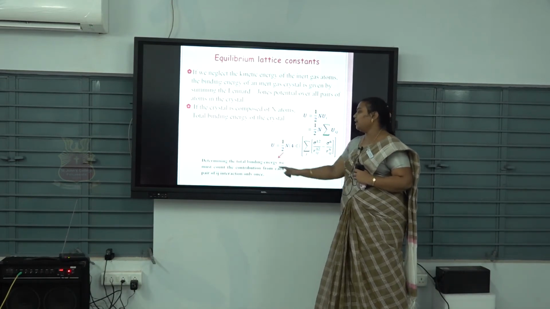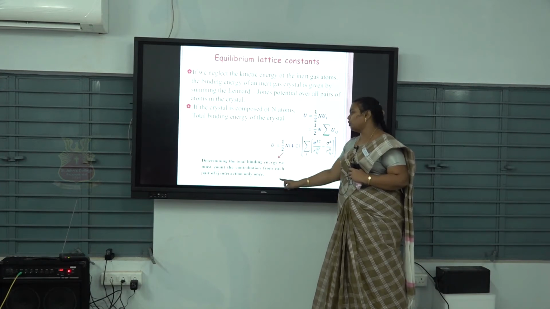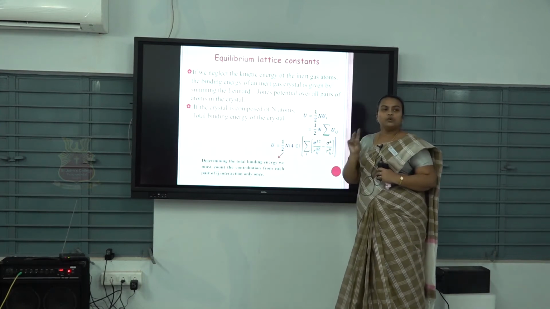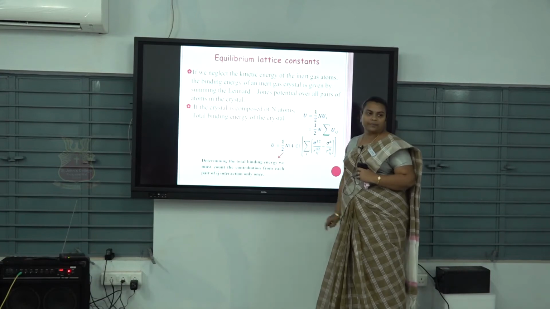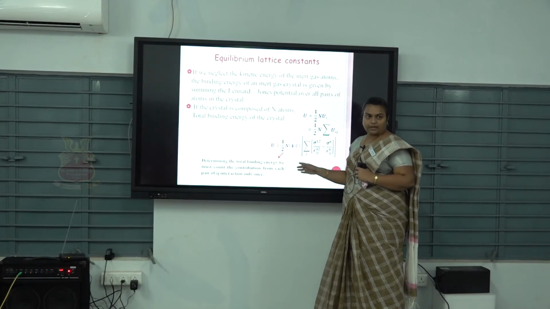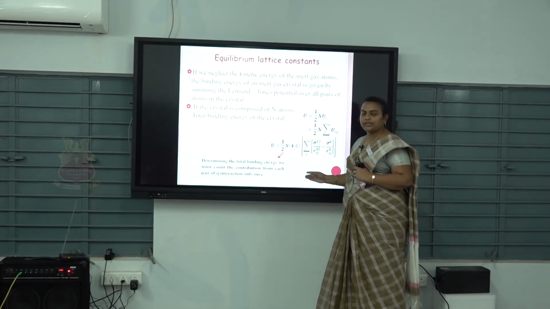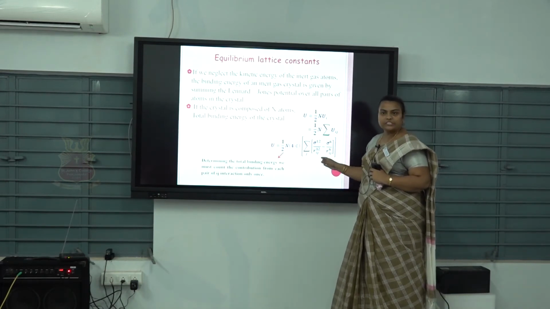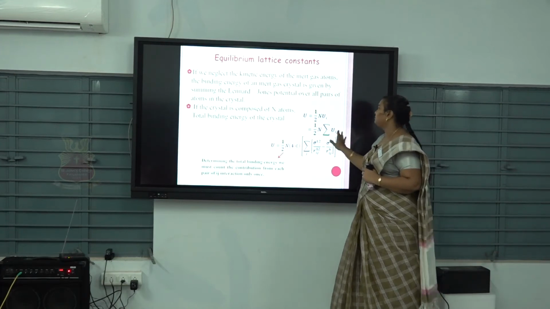To determine the total binding energy, we must count the contribution from each pair of ij interaction. So for each pair, we put 1/2. So U is equal to 1/2 n, for n number of atoms. This is the Lennard-Jones potential, and summing over this potential gives the binding energy: 4 epsilon [(sigma/Rij)^12 minus (sigma/Rij)^6].